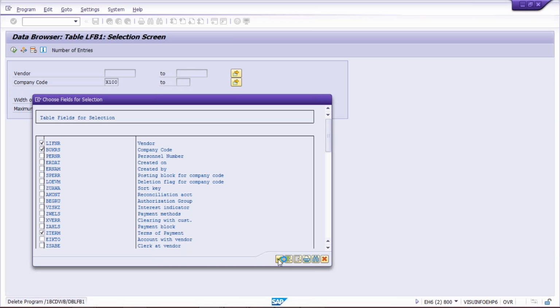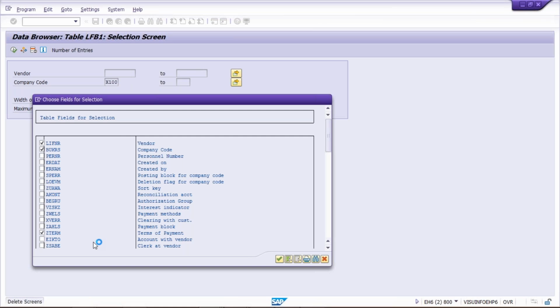It will take hardly 20 to 25 seconds, and this field is going to appear. It means the terms of payment field is going to appear. And one more thing, here I have simply given company code. In the vendor field, I have not given a vendor number. Why? If you give a particular vendor, then that particular vendor itself will appear with all the details. Now here we are not going to give a vendor, because all the vendors whichever have been set up for company code X100 are going to appear in the list. Okay, so just wait for a few seconds.